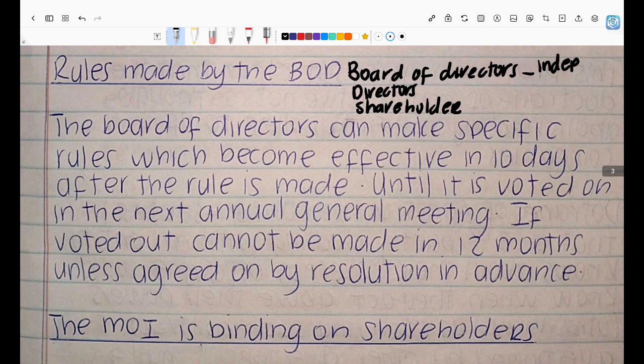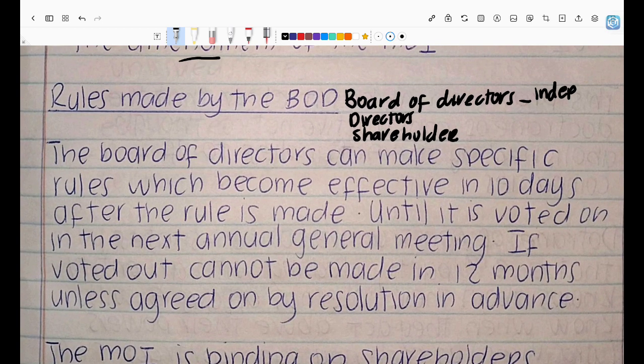Then we have directors. These are the people responsible for managing the entity, but not necessarily, because you'll see in this case that we're about to do, the Giwala case, that not every director is entitled to be an executive director. We have directors that are executive directors, and we have directors that are non-executive directors. With the executive directors, you are responsible for the day-to-day running of the business. And then we have non-executive directors who are directors of the entity, can still vote, can still attend meetings. However, they are not responsible for the day-to-day running of the business, right?